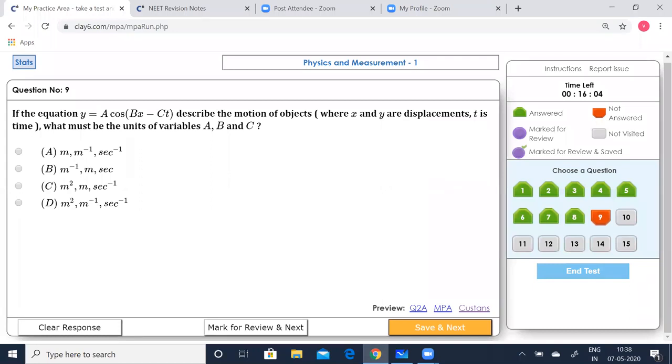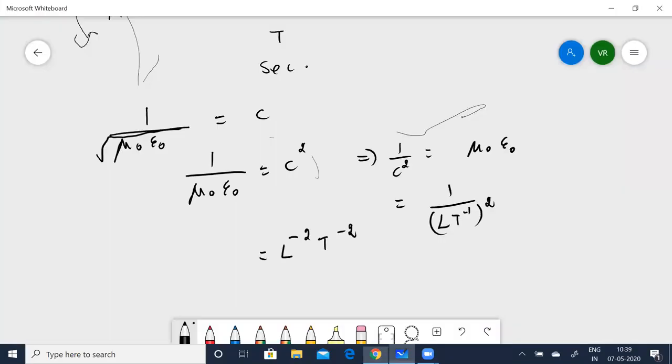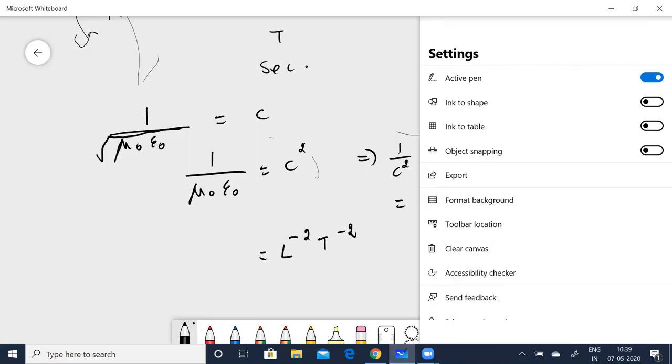If the equation y is equal to a cos(bx minus ct) describes the motion of objects, where x and y are displacements and t is the time, what must be the units of variables a, b, and c? He's asking what should be the units of a, b, and c. Okay.